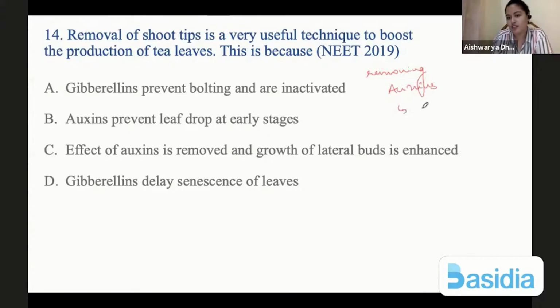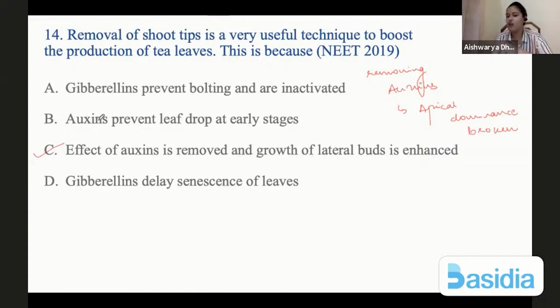If auxins are removed, apical dominance is broken, which will promote lateral growth. So automatically the plant, which might be growing elongated like this, will start having a bushy appearance all over.